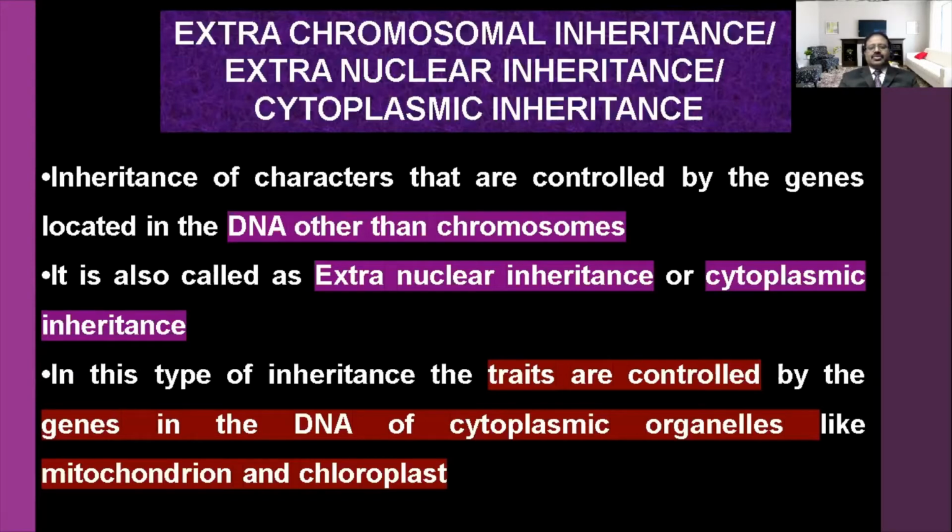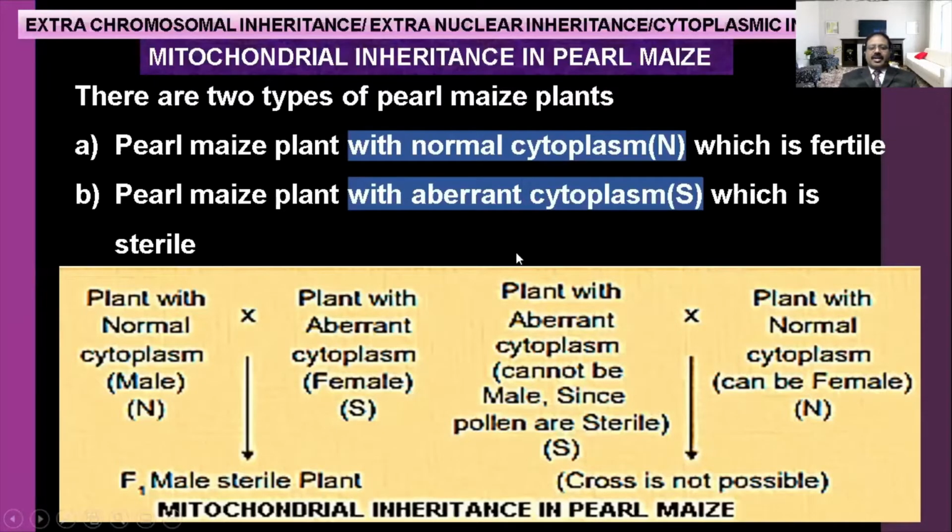So today in this class, we are going to study the same cytoplasmic inheritance, or extranuclear inheritance, or extra chromosomal inheritance, occurring in mitochondria. Mitochondrial inheritance we can see in pearl maize.